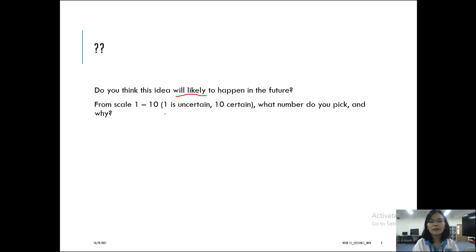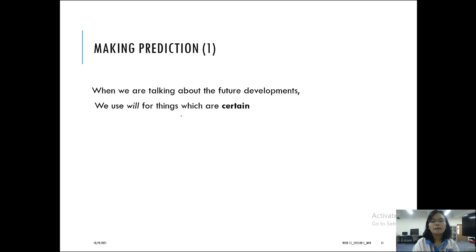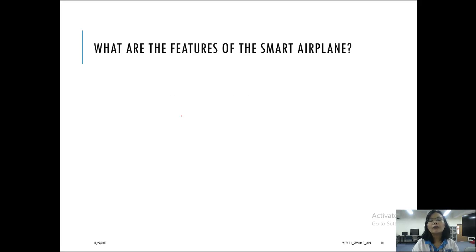Okay, so for example, if you choose 5, then you are in the middle, either certain or not certain. Or maybe you choose 10 because you're certain that this will happen in the future. Okay? And there's a question over here. What are the features of the smart airplane? I want you to list down some of the features of the smart airplane after you do the reading. So please list down the features of the smart airplane.